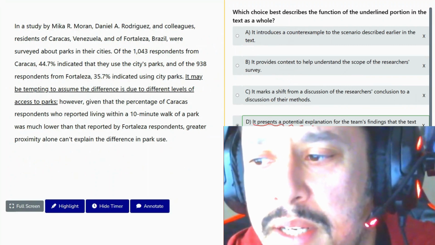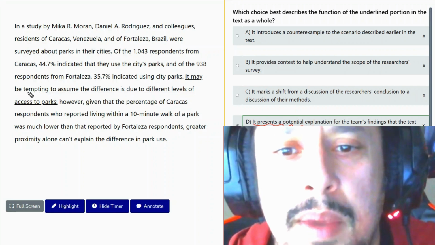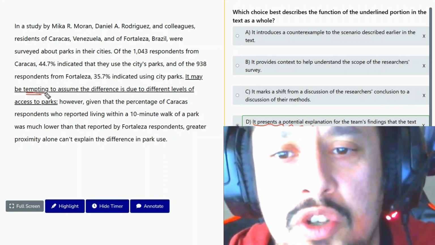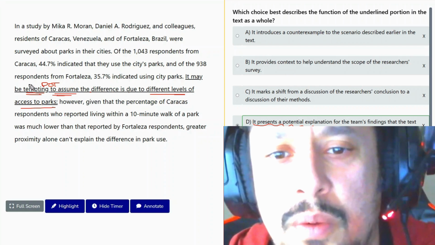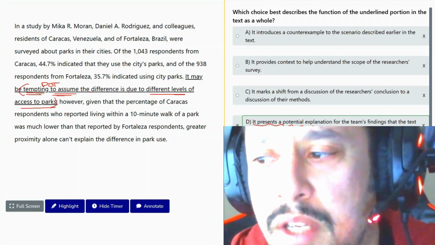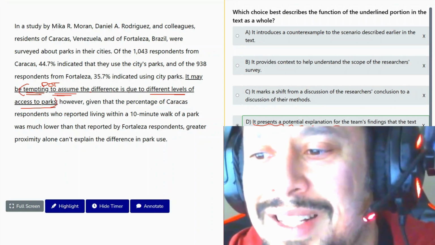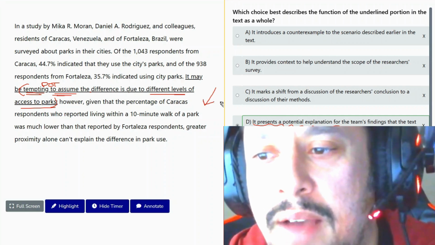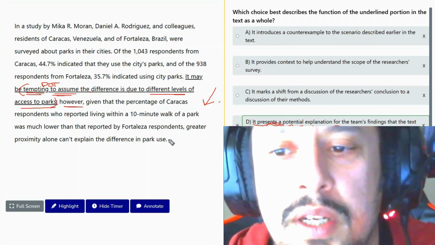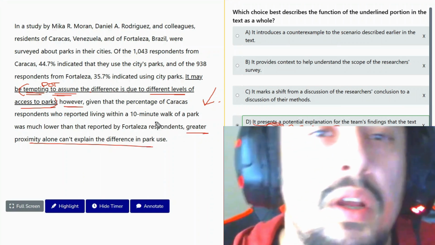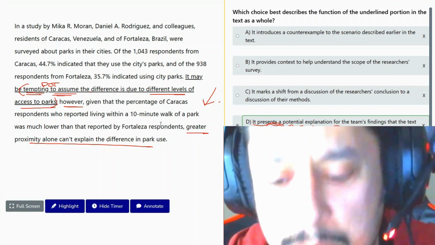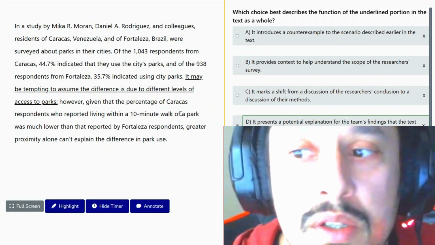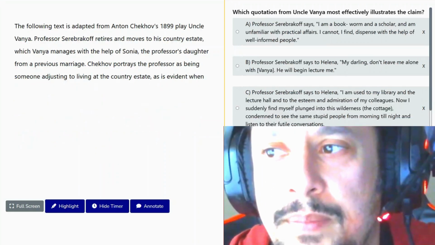It presents a potential explanation, and it may be tempting to assume the difference is due to different levels of park access. This is the potential explanation, right? That's what it does. The text goes on, meaning afterwards, to refute. Is it refuted? Yes, right? However, it's not about proximity. It's actually about other things. So we're going to go with answer D.